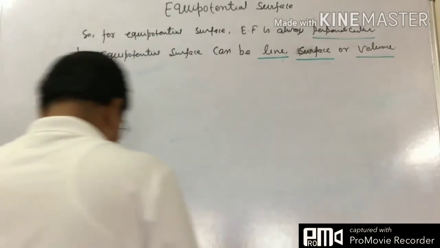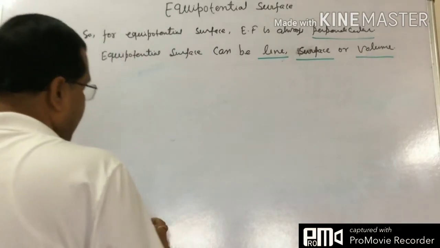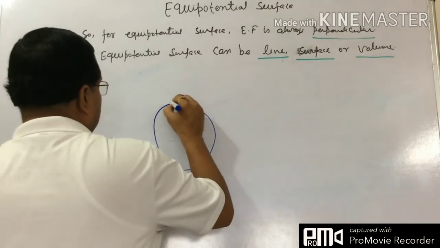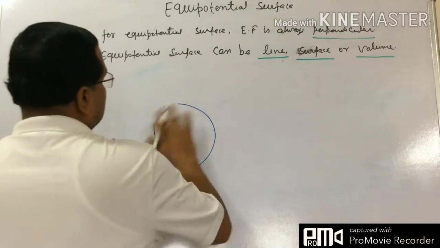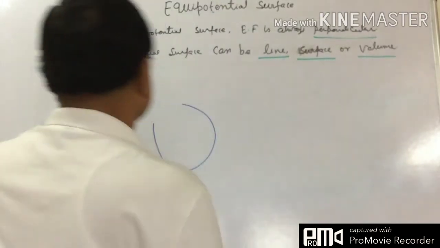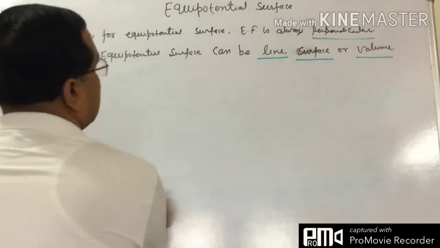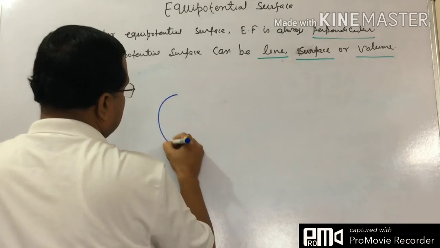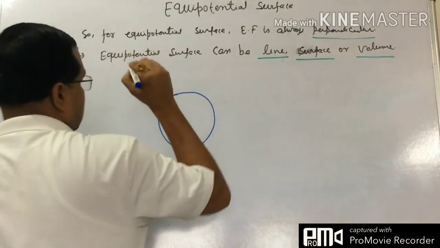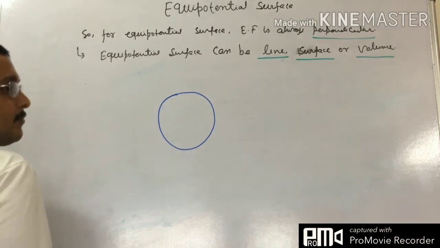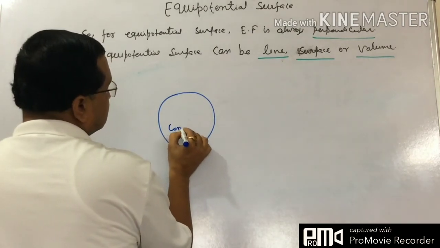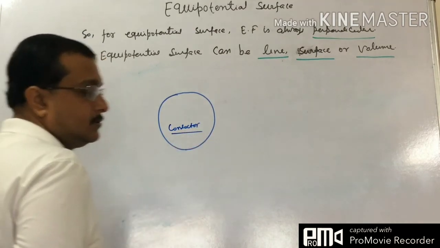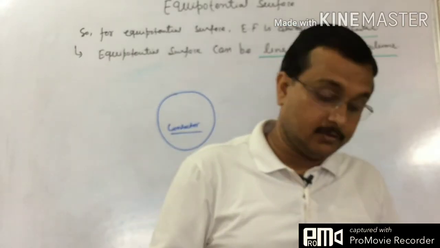Now suppose we have a conductor. It is not like a circle, just draw a circle. Yes, this is a conductor, and this one is the equipotential surface.